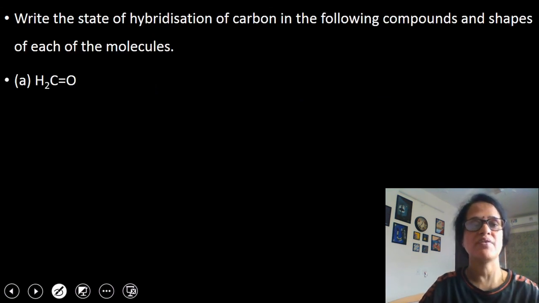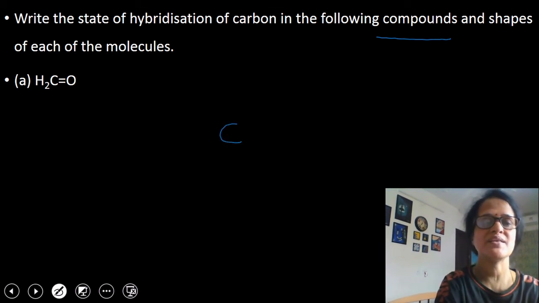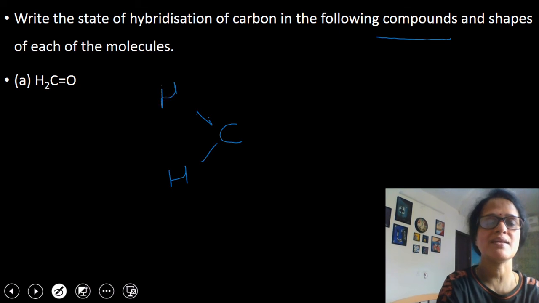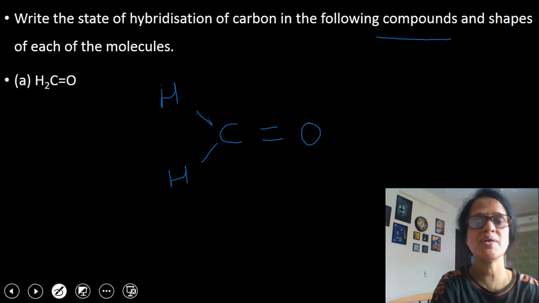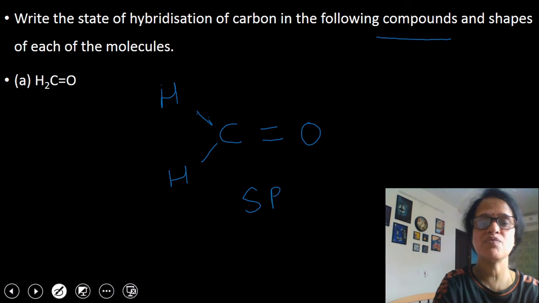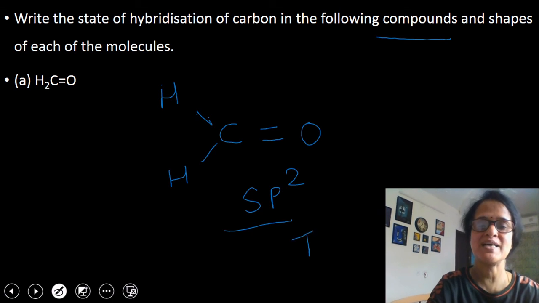Now the next question. Write the state of hybridization of each carbon in the following compounds and shapes of molecules. Children, this question I also discussed with you. So first I'm just writing the compound like this. This compound is CH2 double bond O, methanal. If you look at this compound, you can see that the carbon atom is bonded to 3 other atoms. So the state of hybridization will be sp2. And I discussed with you, sp2 hybridized carbon atom is trigonal. So the shape will be trigonal.